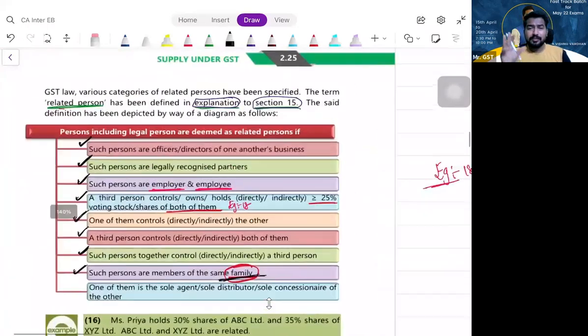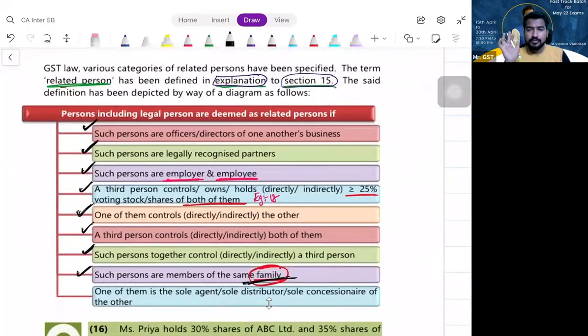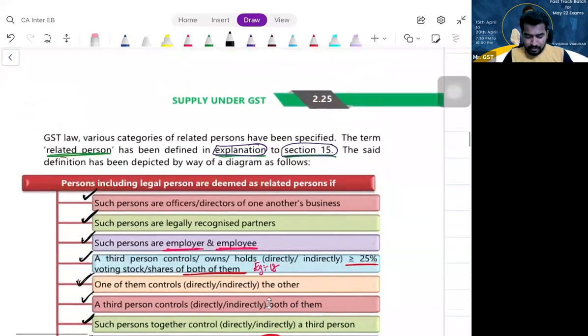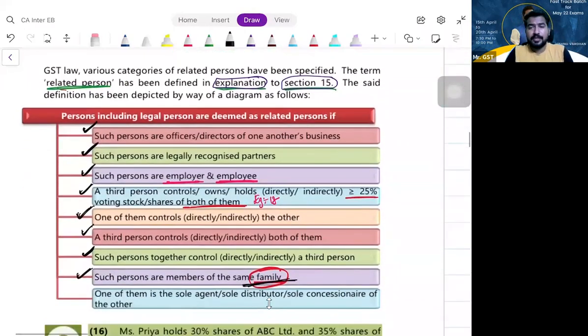This is the related person meaning given in the law. You can just go through that once. That is para 2. Supply of goods or services, whatever it is, between related persons or distinct persons without consideration is a supply. Page number 2.25. Related person meaning, page number 2.25.